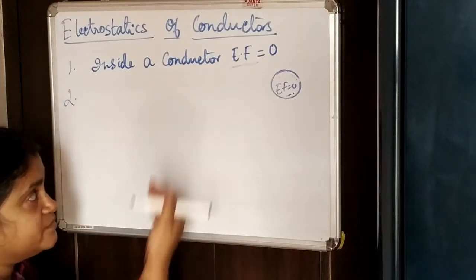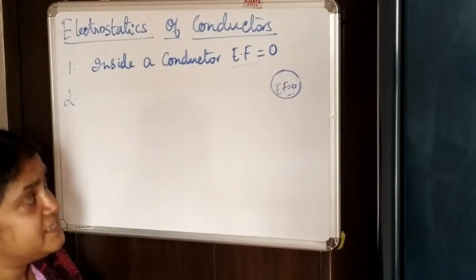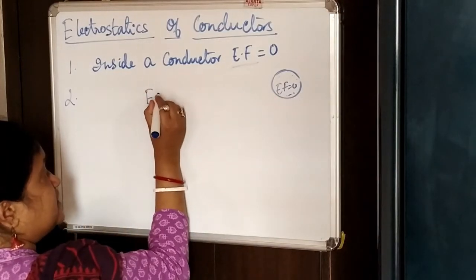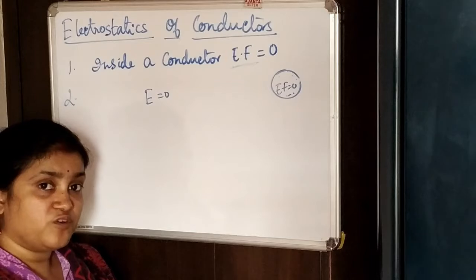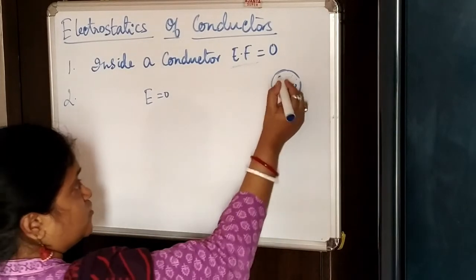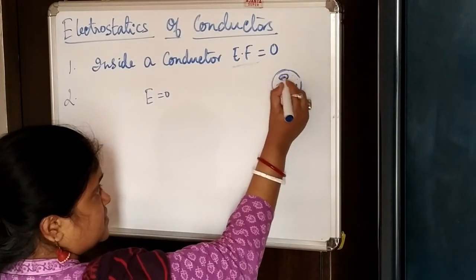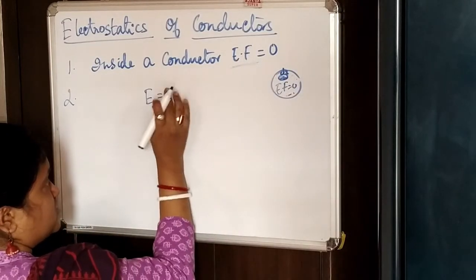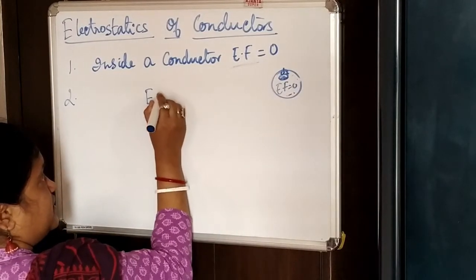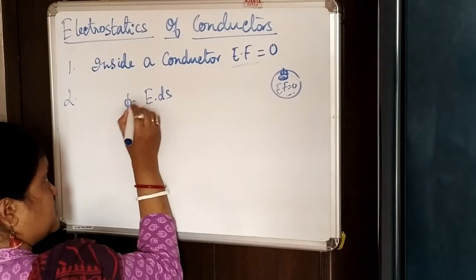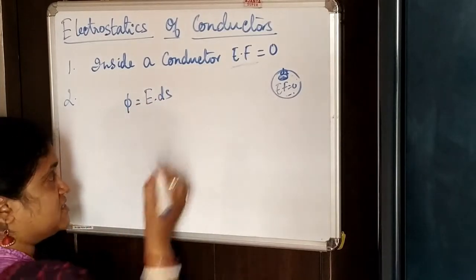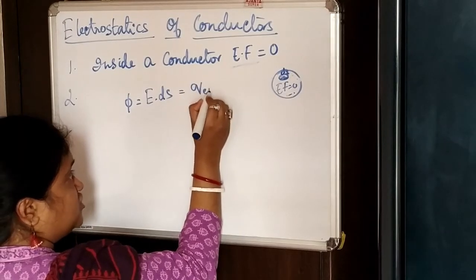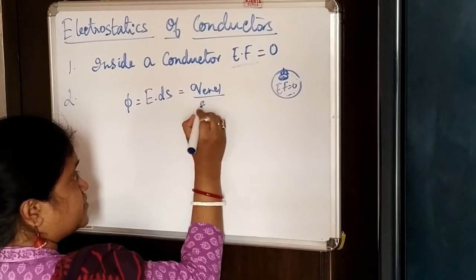The second property comes from the first property itself: inside the conductor, if the electric field E is 0, then from Gauss theorem, suppose you take a small surface, let's take ds as a small surface, then the flux E dot ds should be the charge enclosed divided by epsilon naught.